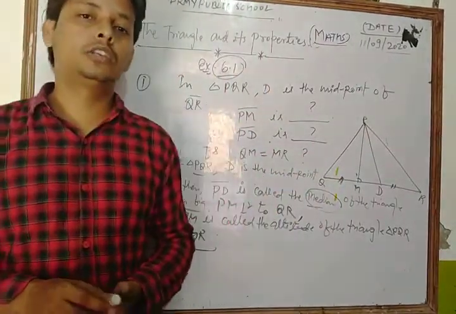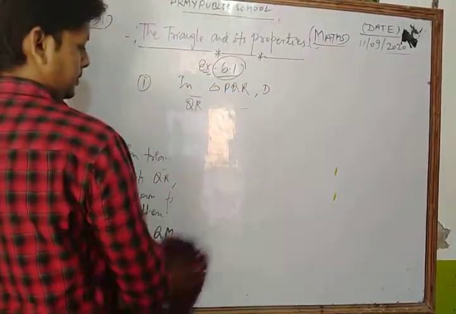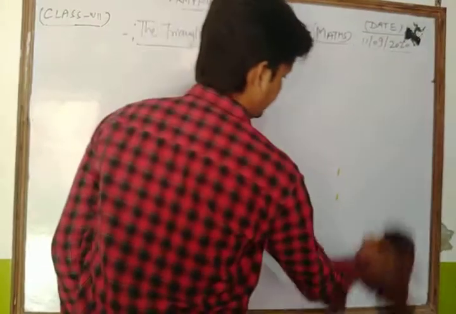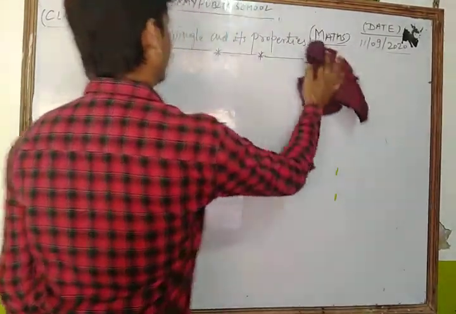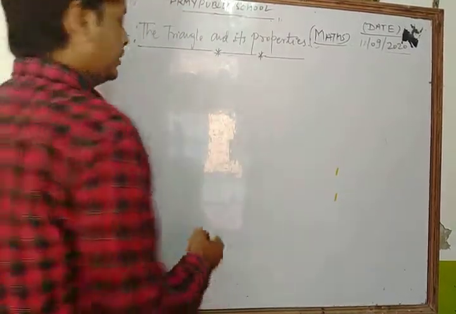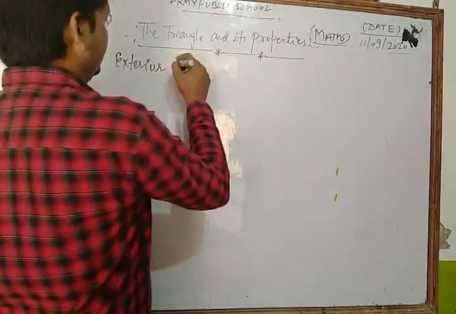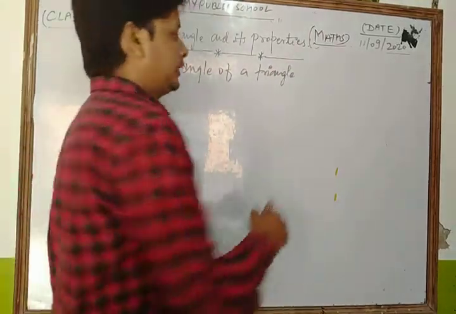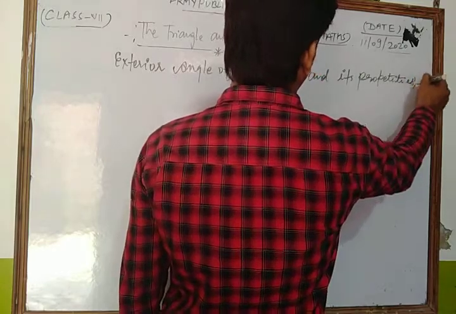Okay. Now dear students, we discuss the next topic of your chapter. Now look, we discuss the exterior angle of a triangle and its property.